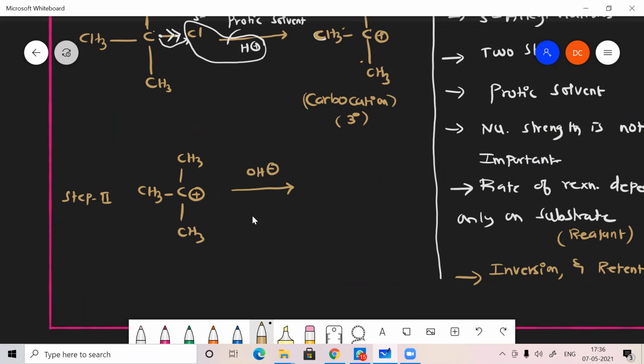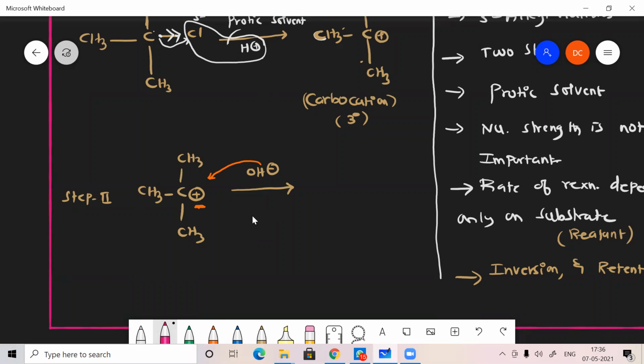If I take OH minus as an example nucleophile, the nucleophile now has a chance of attacking. Actually, it's not attacking; it's just attracting. Suppose there is no positive charge here, then the nucleophile is not going to attack. It's just attracting towards each other. Both are attracting. It has a positive charge, so it can easily attract the negative charge. That will happen if the carbocation is formed.